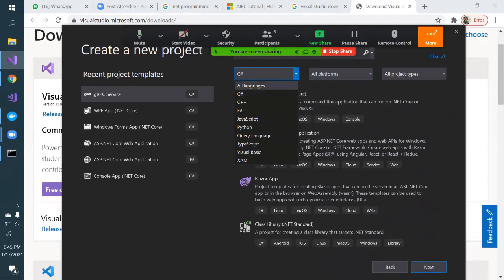It supports multiple programming languages. C# is the most popular .NET programming language. Similarly, you can write a program using C++. F# is for functional programming. Functional programming is altogether a different topic. But just for your information, if you go the functional way, you can select JavaScript, Python, a query language, TypeScript, all these languages.